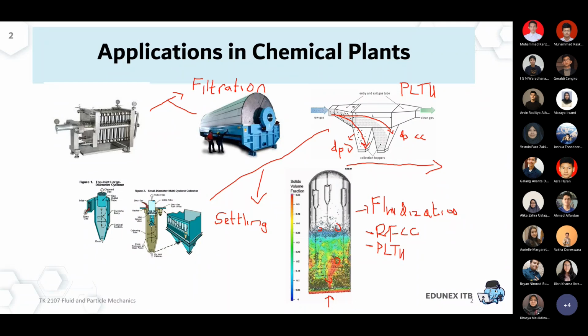So again, we have to understand the correct velocity to be selected in order to lift this particle, and how high the reactor chamber has to be, and so on. That's why it is important first for us to understand the basic particle concept.